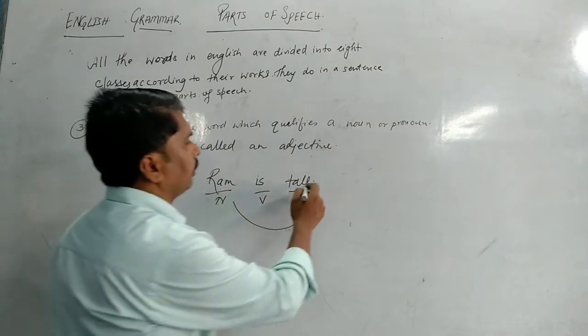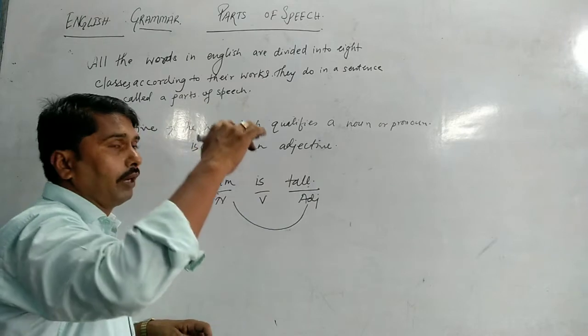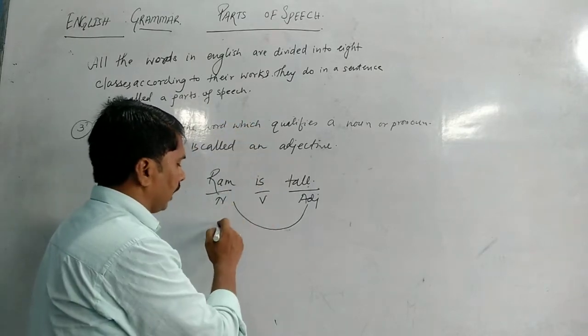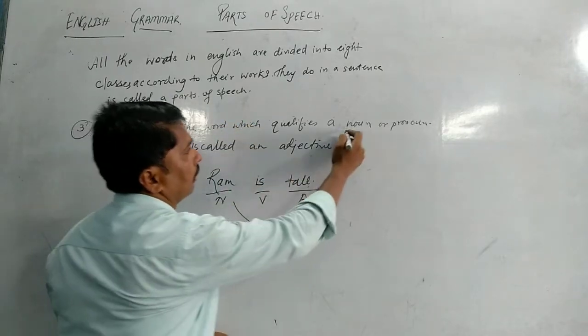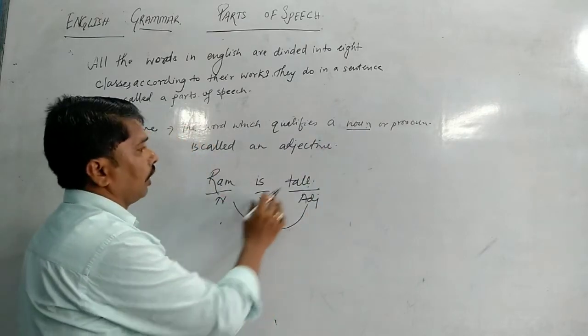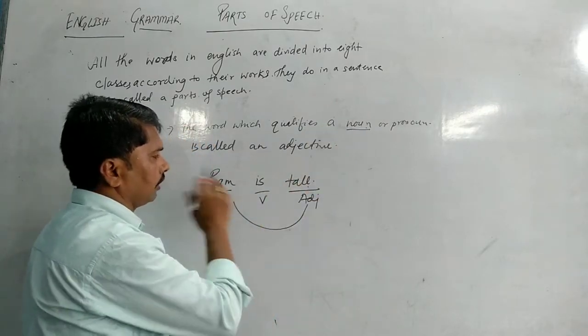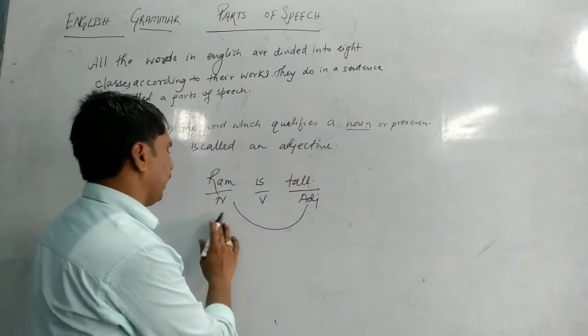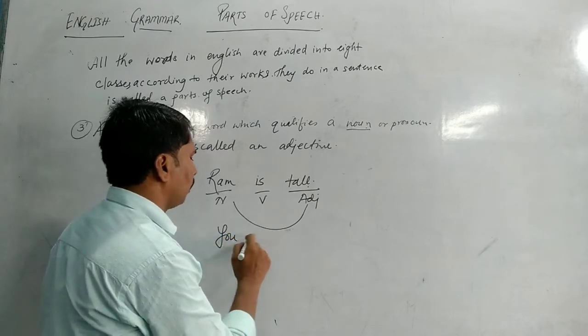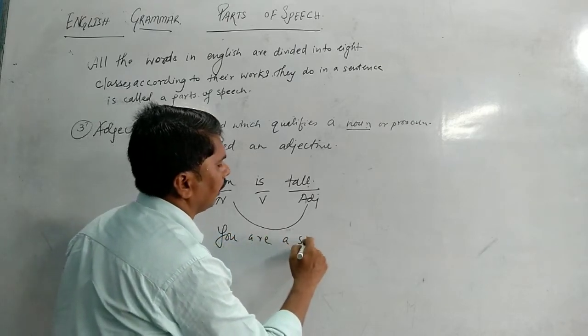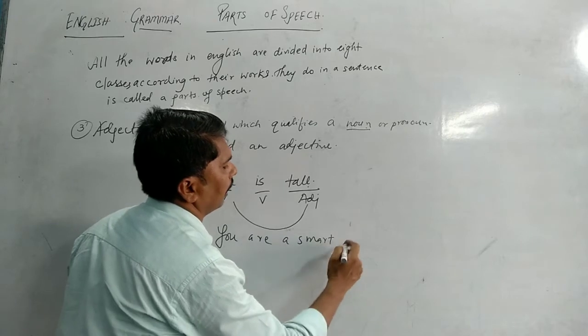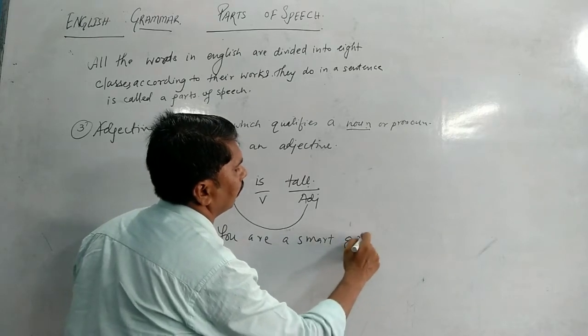So tall means lamba. You can see how the adjective has qualified the noun.